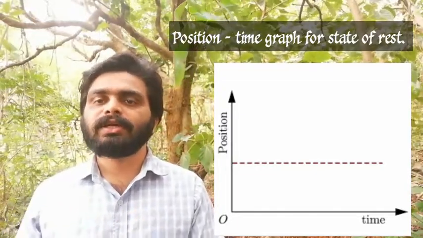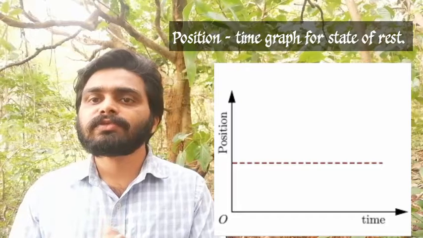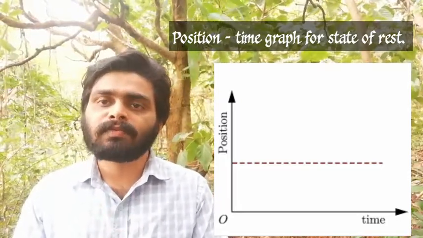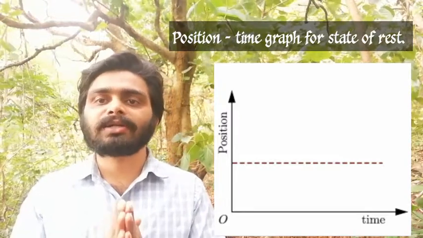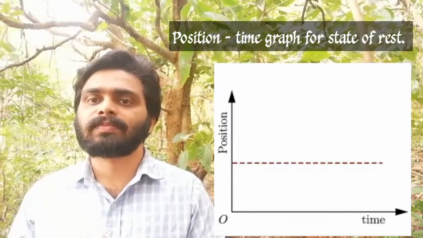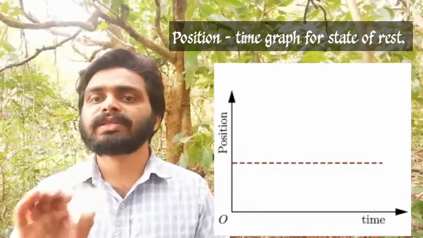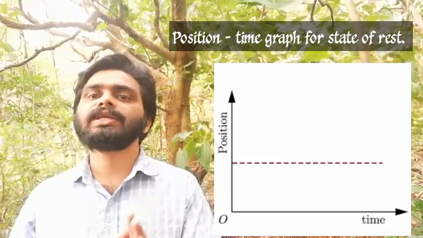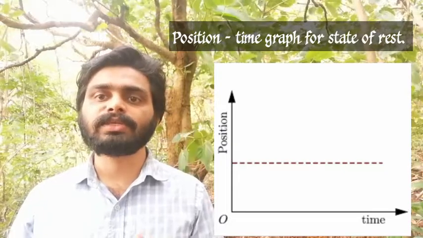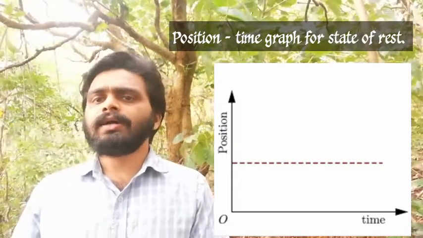So the position time graph of an object in a state of rest always gives a straight line graph parallel to the time axis, or parallel to the x-axis, because there is no change in position. What will be the initial position? That remains the same, but the time increases. So we obtain a straight line parallel to the x-axis or time axis for the case of an object in a state of rest.